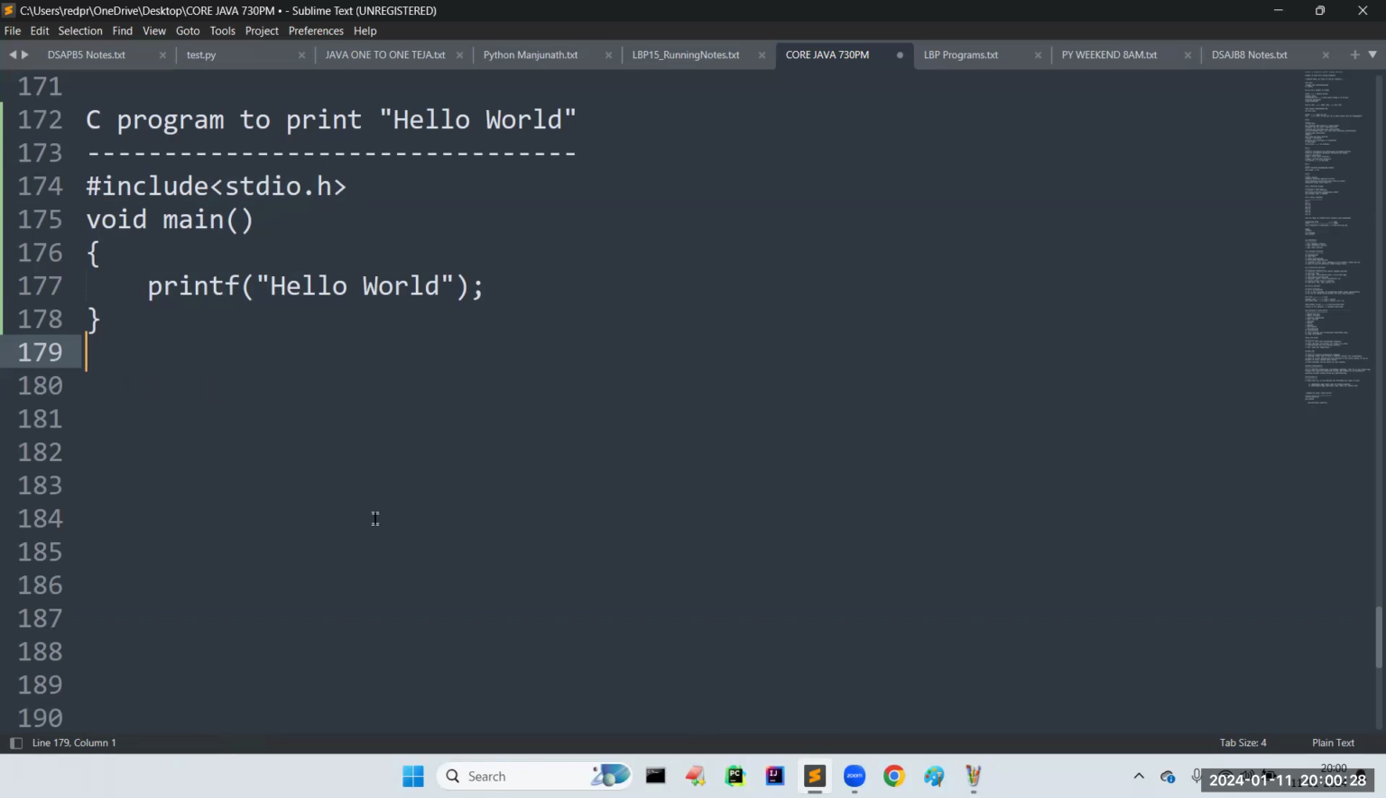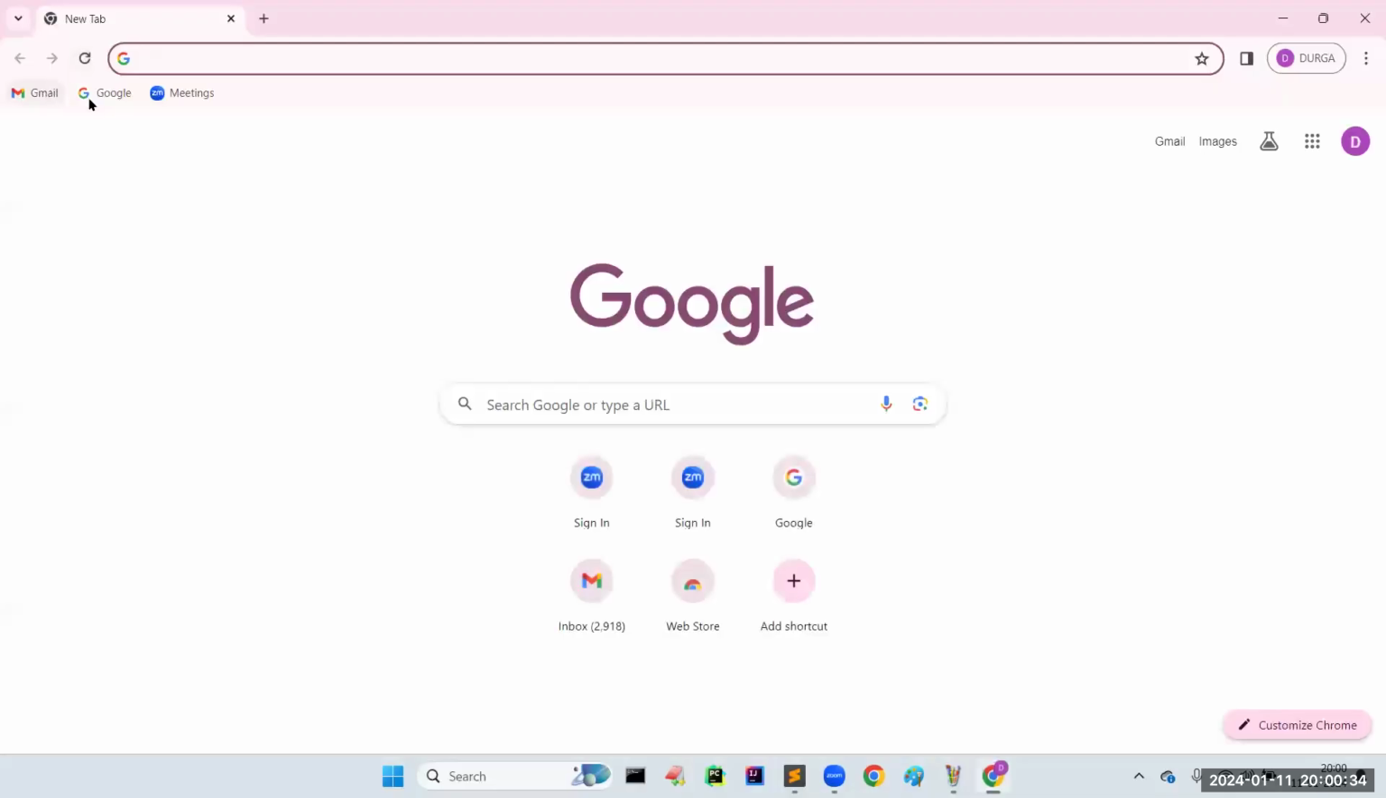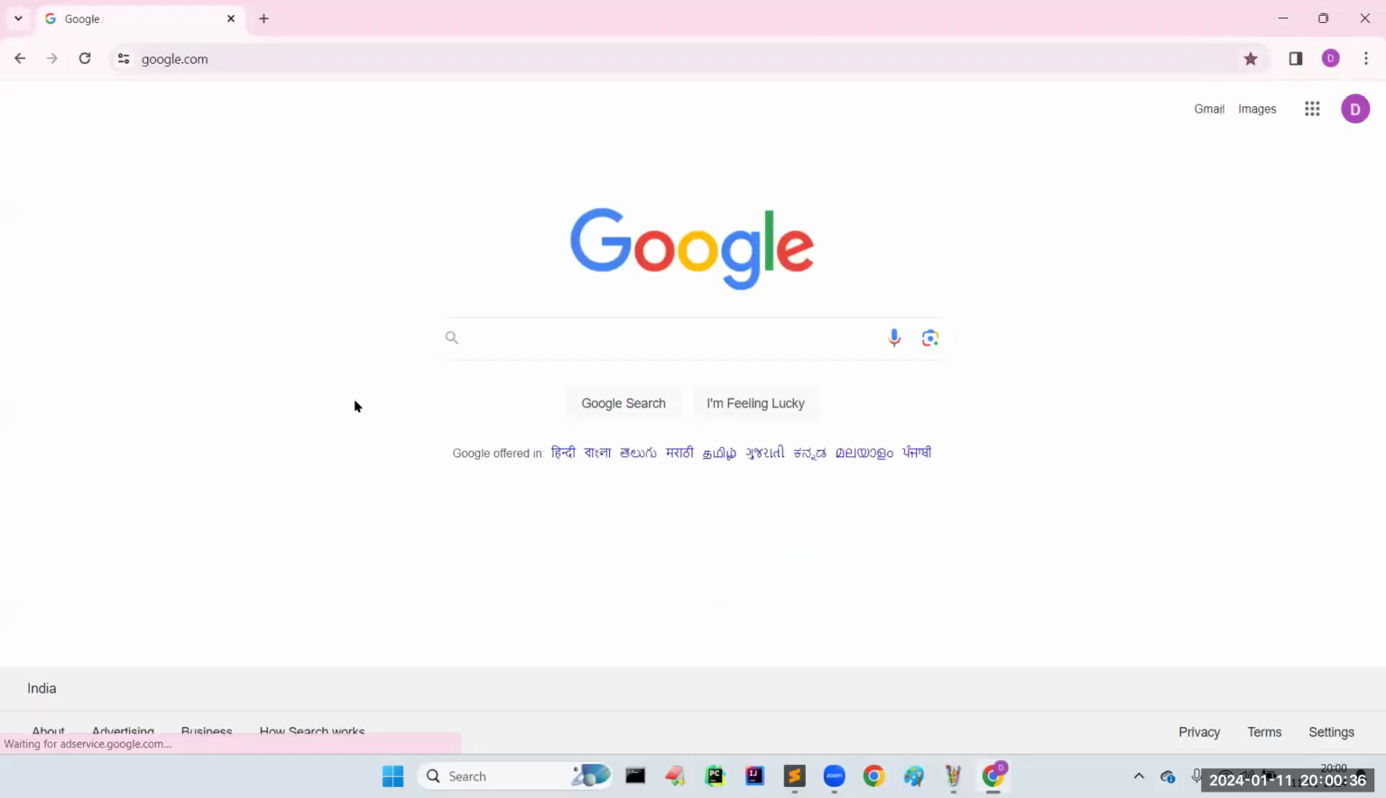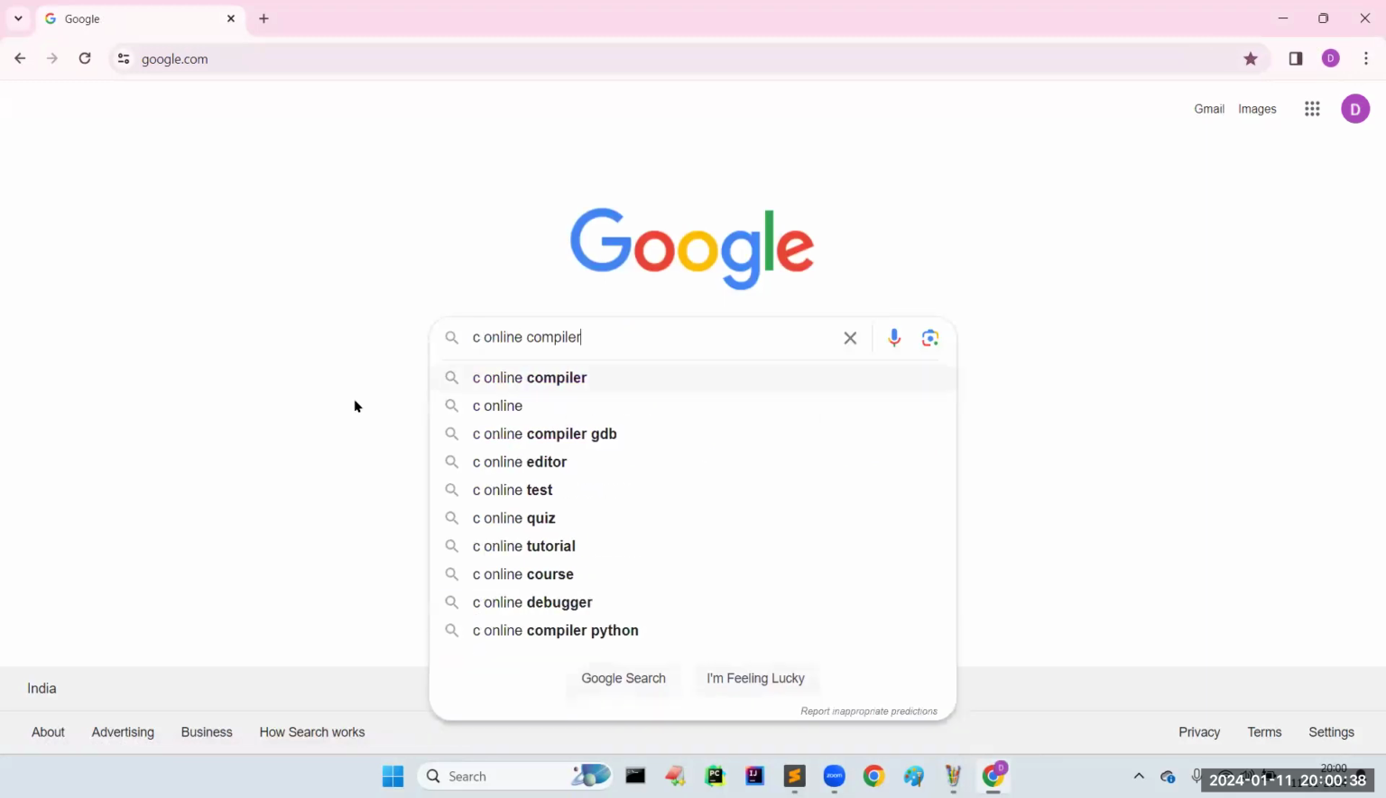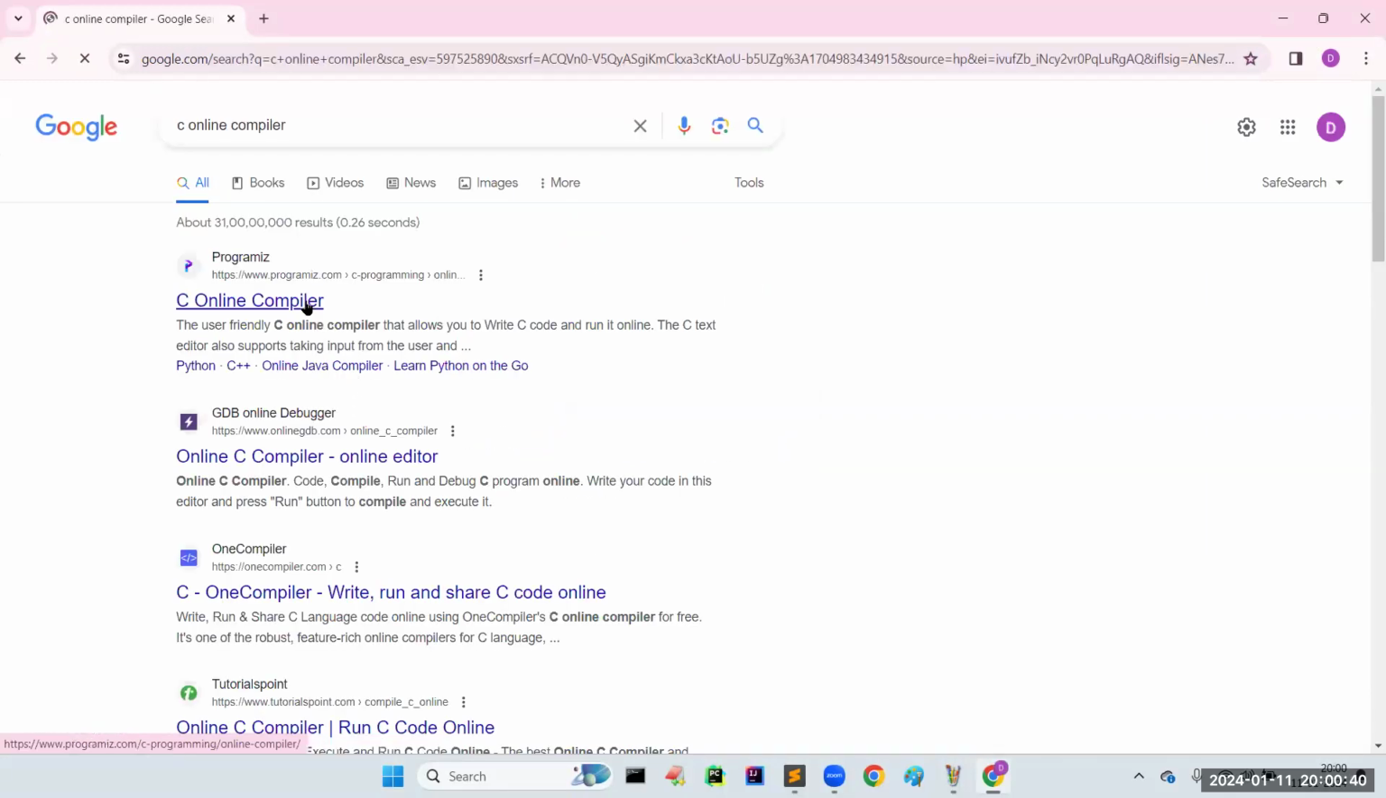Clear, right? Clear, sir. Now, sir, I want to execute this. Really, is it working or not? I want to check. Sir, we have C online compilers. We need to execute from that. Any compiler you can use.